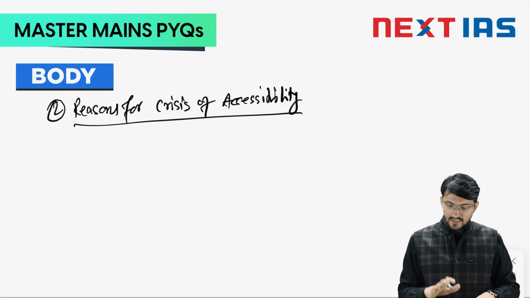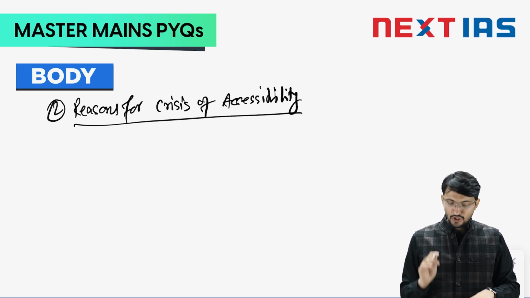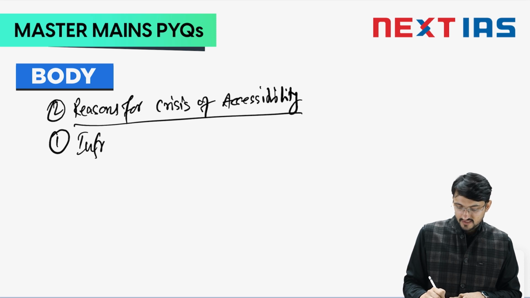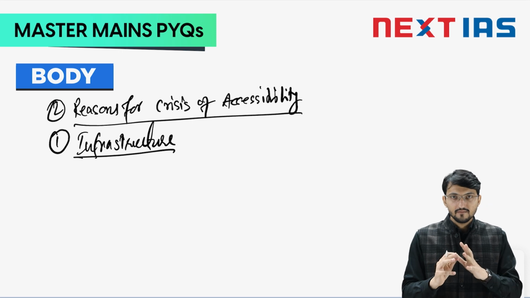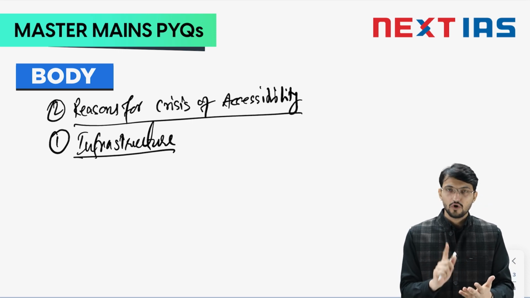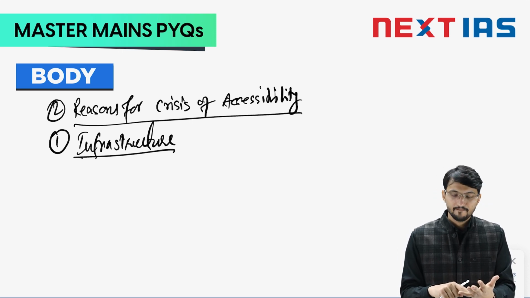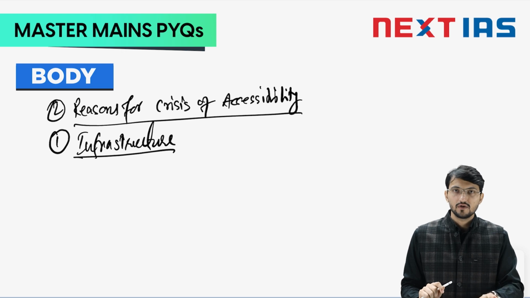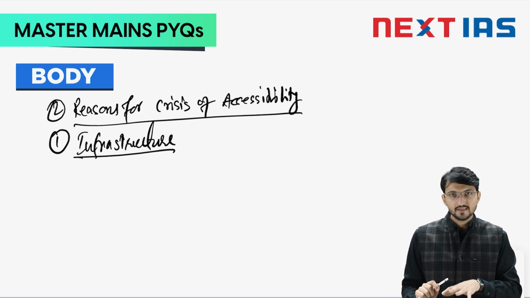So think of reasons for crisis of accessibility. The very first point that you should write about is infrastructure. So you can now imagine, infrastructure for what? First of all, to source water, to treat it, to distribute it, and then to recycle it. That will make sure that everybody has water. So accessibility can be ensured by this.